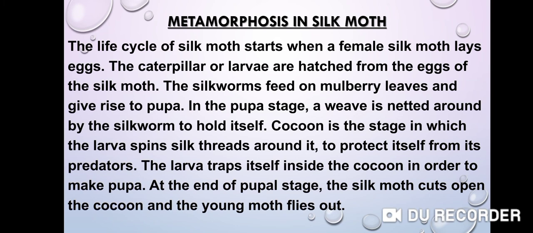The silkworms feed on mulberry leaves and give rise to pupa. In the pupa stage, a weave is knitted around by the silkworm to hold itself. Cocoon is the stage in which the larva spins silk threads around it to protect itself from its predators. The larva traps itself inside the cocoon in order to make pupa. At the end of the pupal stage, the silk moth cuts open the cocoon and the young moth flies out.